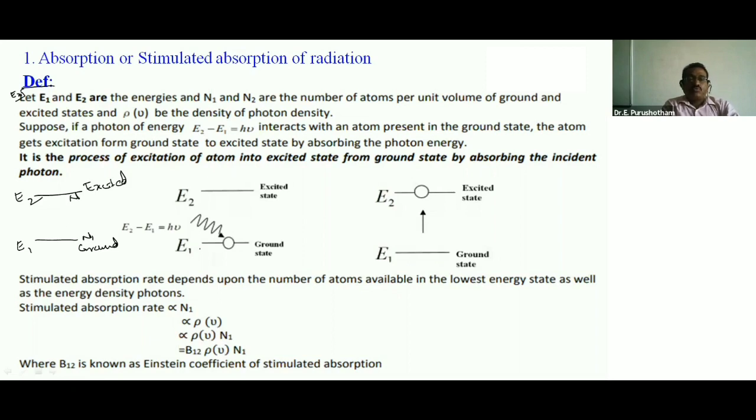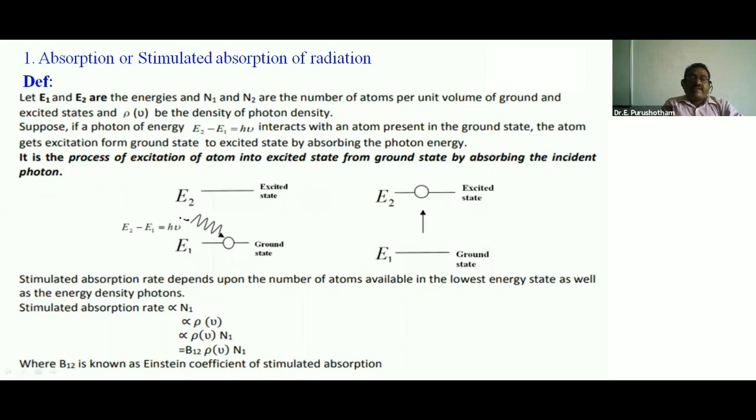N1, N2. N1 is the number of atoms per unit volume in a ground state. N2 is the number of atoms per unit volume in excited state. So rho nu is the density of photons. Just listen to the definition.